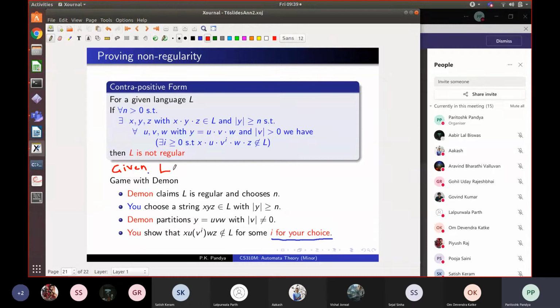So what we will do is, given this L, what language we'll put? The daemon claims that there is a DFA of n states for that language. He doesn't show us the DFA, but he claims there is a DFA, right? So the daemon claims L is regular and he chooses an N, because he knows the DFA, he'll choose its number of states.